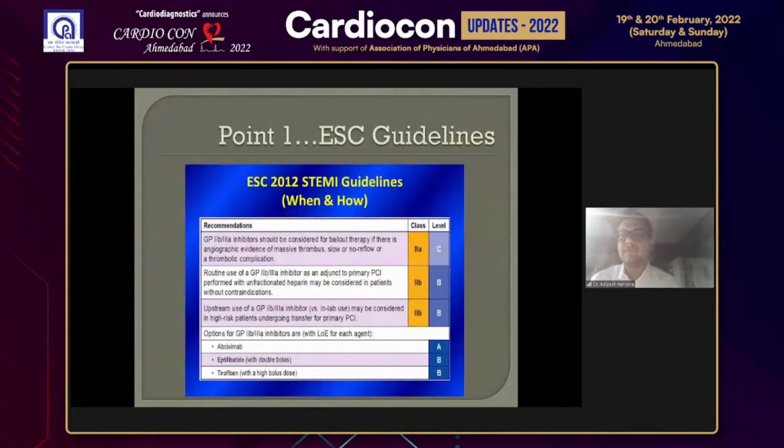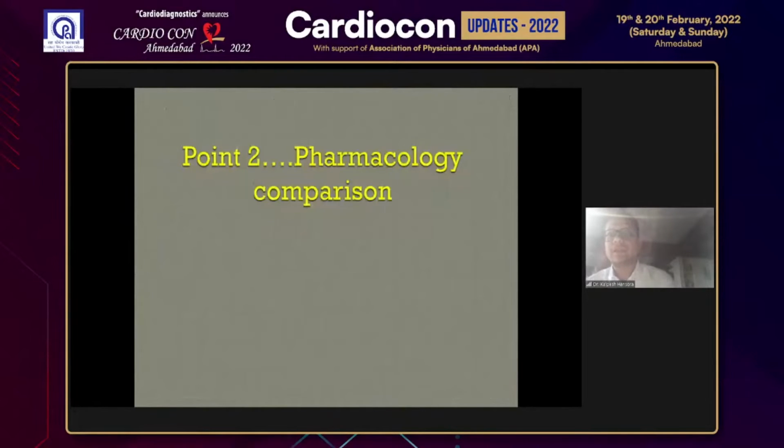Point number one, we know the guidelines, as was already discussed, about the indication of using GP2B/3A inhibitors as a class 2A recommendation as a bailout therapy if there is angiographic evidence of massive thrombus. In this case we already have a grade 5 thrombus, and slow or no reflow is a prediction if patients have a grade 5 thrombus burden. Also there is a class 2B indication as an adjuvant to primary PCI performed with unfractionated heparin. It may be considered in those without contraindication. Next slide, please.